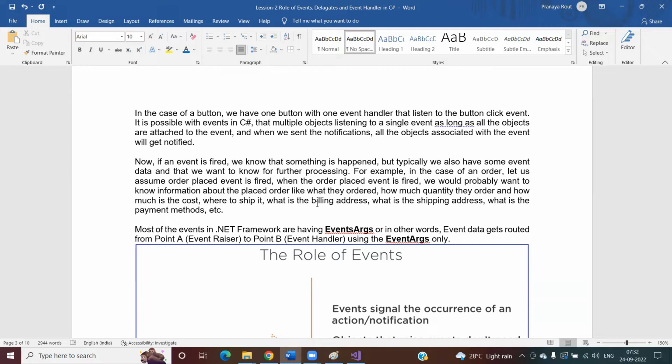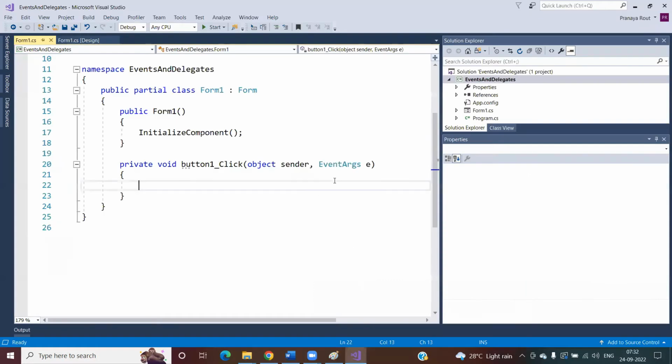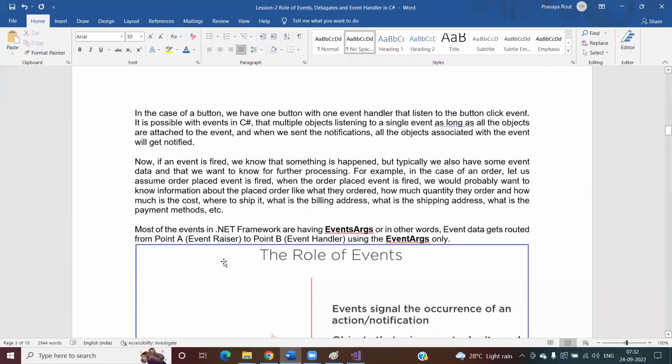What is the payment method the user used to place the order, whether it is online payment or cash on delivery? Everything we need to provide to other parts of the system, then only they can process the order. So what information we are passing, we are going to pass by using this property called EventArgs.